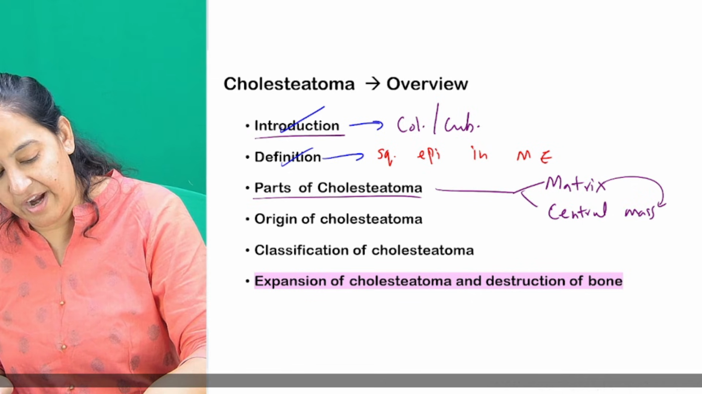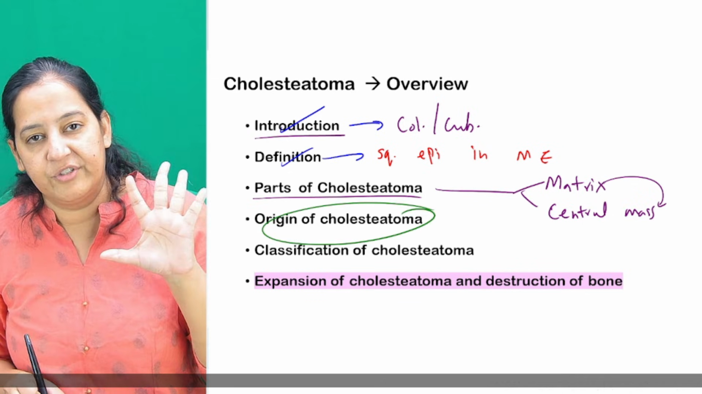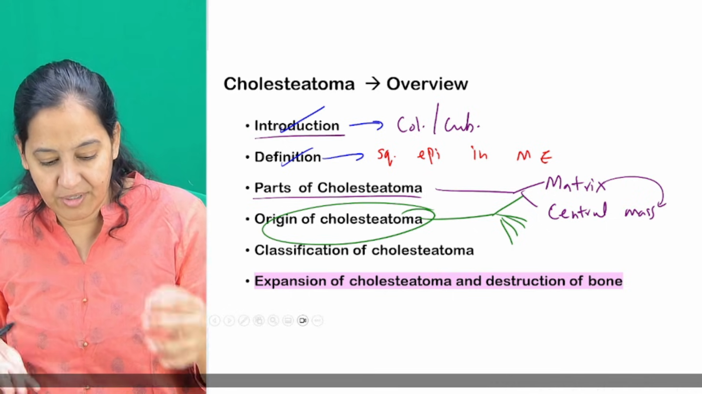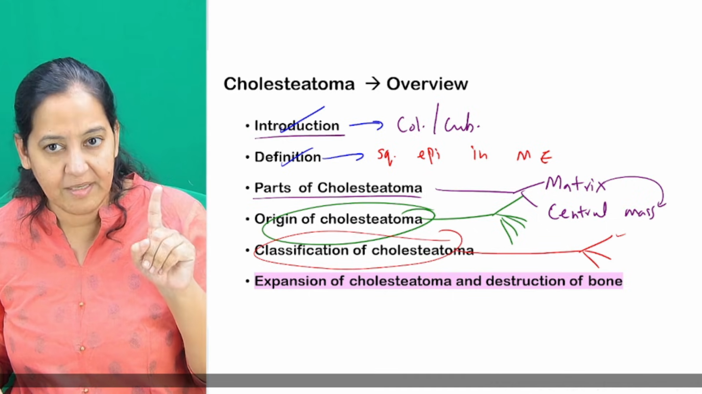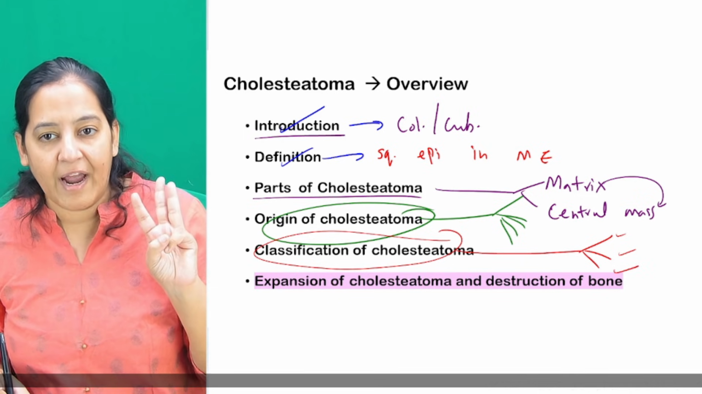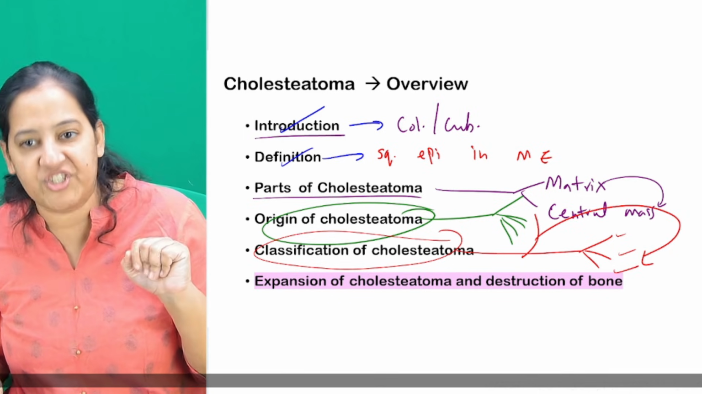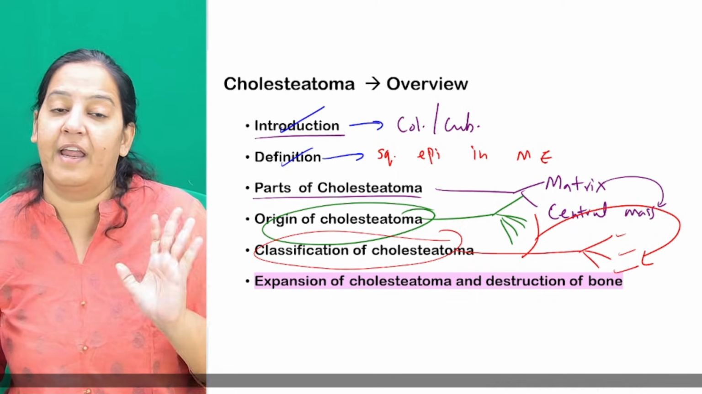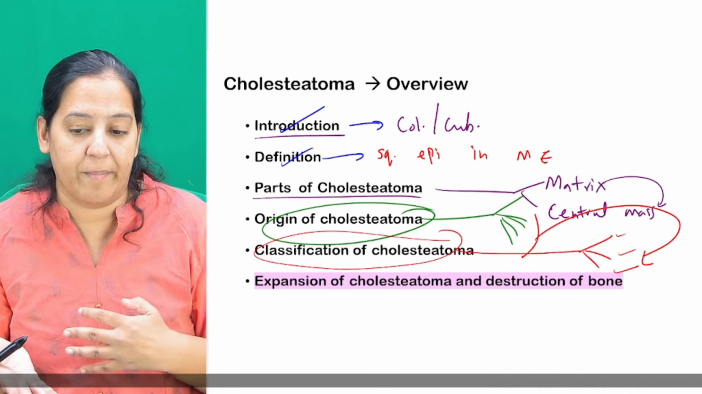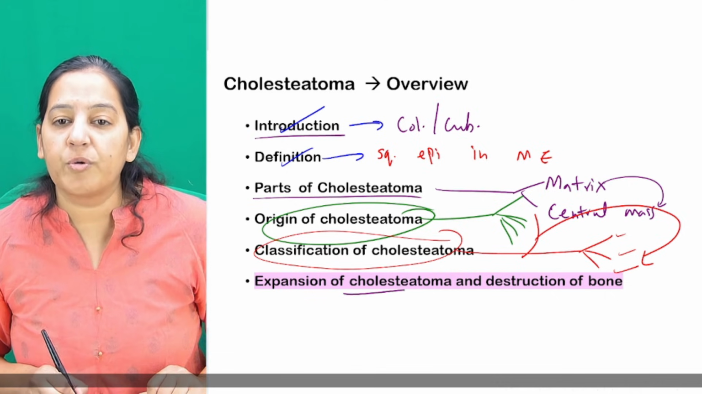Okay, then I taught you the 5 theories of origin. You know the 5 theories. Then I taught you the classification. In the classification, I taught you a total of 3 types: congenital, primary acquired, and secondary acquired. I taught you which theory is proving which type. I have correlated them. And finally, the last thing in cholesteatoma, before starting CSOM, I'm teaching you that cholesteatoma is dangerous.